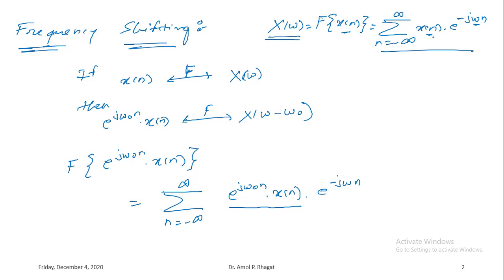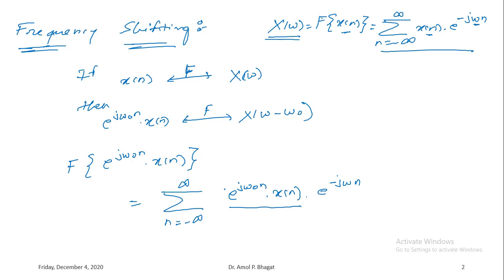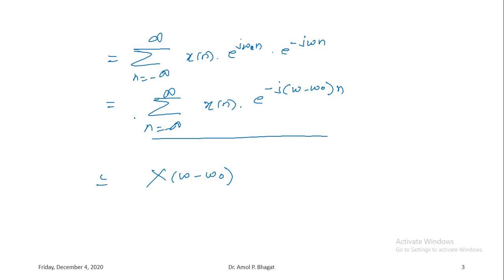So this can be denoted as X of omega minus omega 0. Okay, so that is the proof of this theorem. Again, you can apply this theorem to identify the Fourier transform of the discrete time signal which is multiplied with e to the power j omega 0 n. So this is nothing but the frequency shifting property.